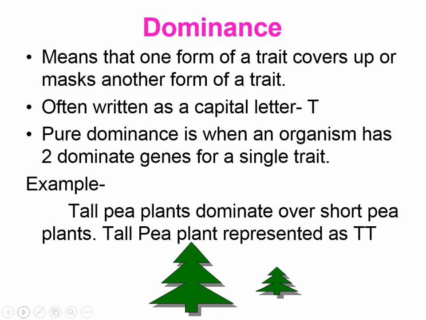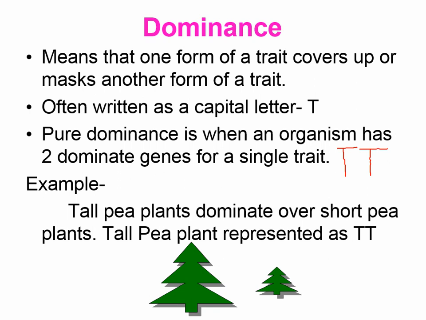We also have something called pure dominance, and it's when an organism has two dominant genes for a single trait. Whenever you write a gene, there's going to be two letters. So pure dominance means that my dominant letter was T, so I would just have two T's to represent that trait, or that gene.